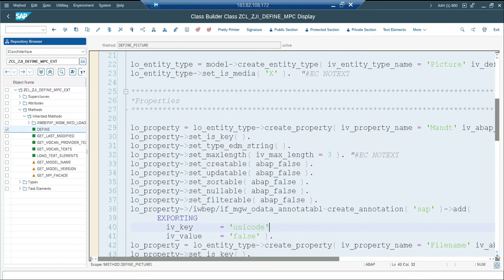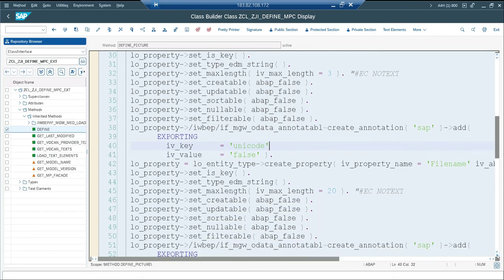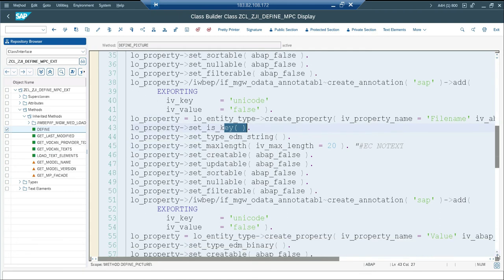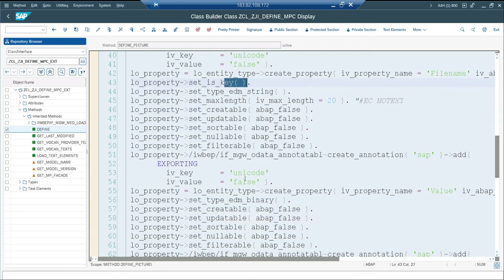So this is going to happen for every field of your OData entity properties. The next one is file name. File name is also a key field. And next one is the value. Value is not a key field. Okay, and I mentioned it's a different data type. So this is actually EDM string, and this is a different data type, EDM binary. So this is the way the define method is going to be generated for your OData service.